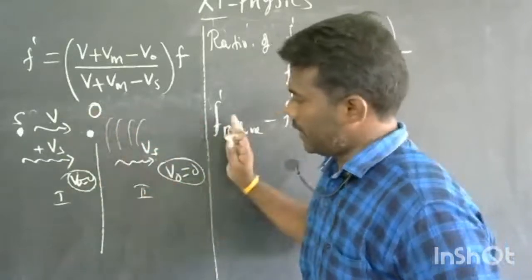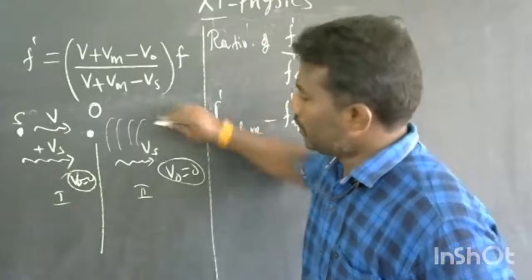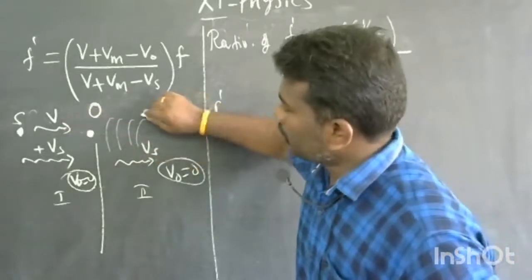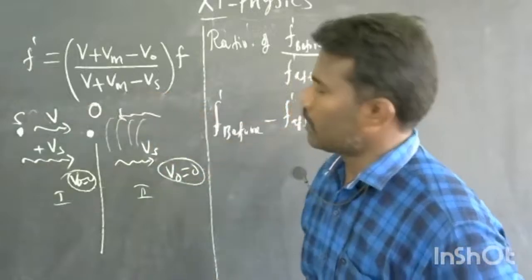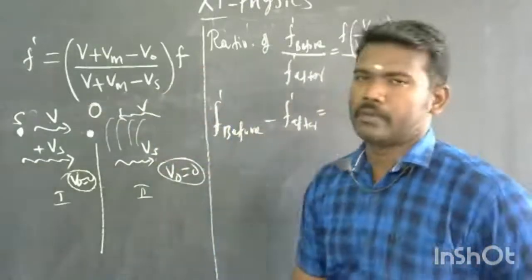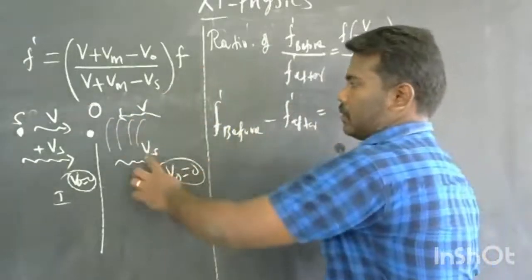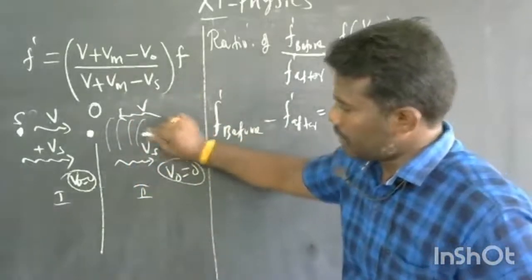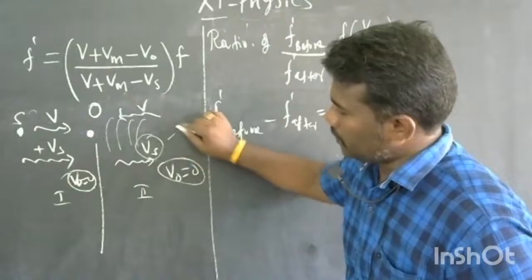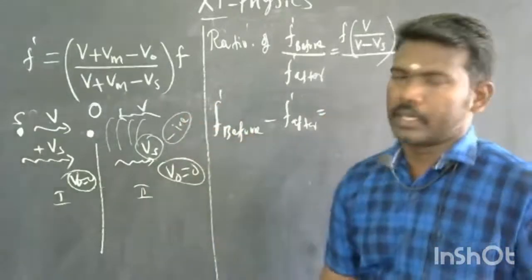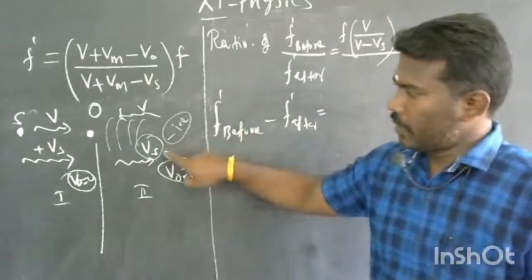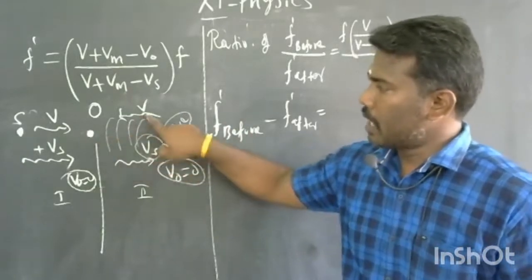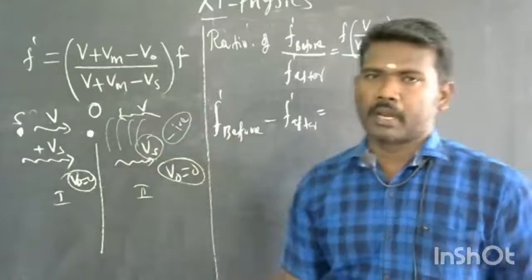Here the source is on the right-hand side of the observer, so the sound waves move towards the left-hand side, with velocity v. Now these two are in opposite directions, so the Vs value should be taken as a negative quantity, because the sound waves from the source to the observer are opposite to the direction of motion of the source.